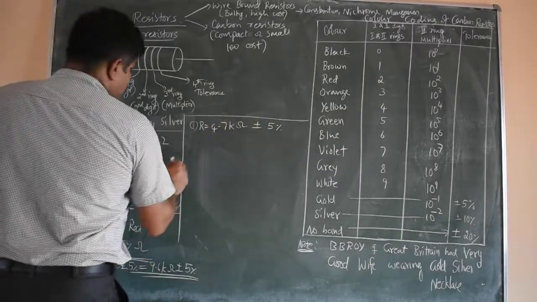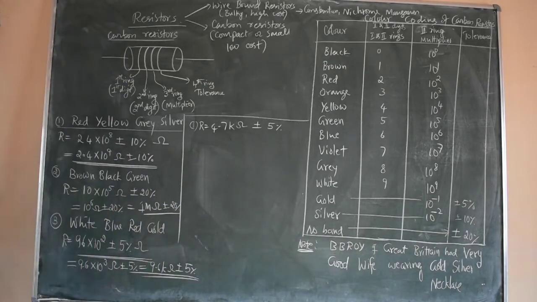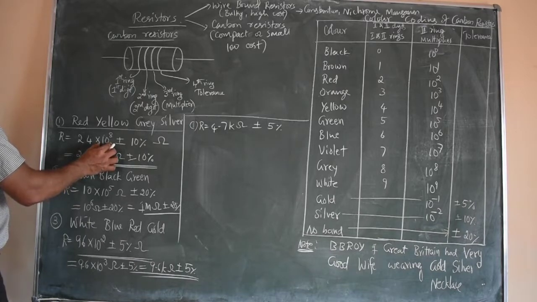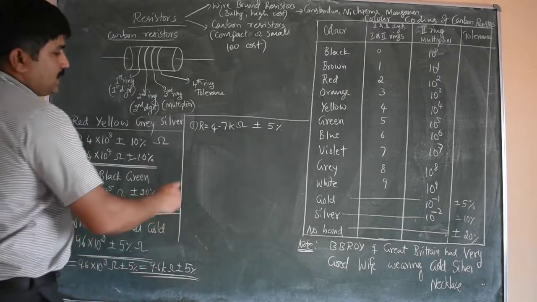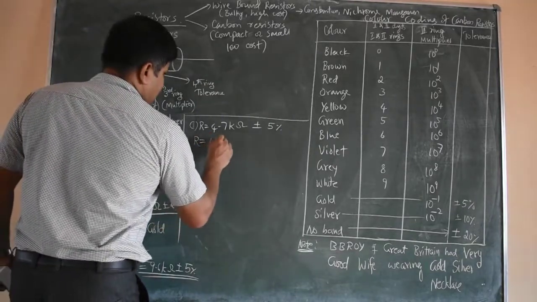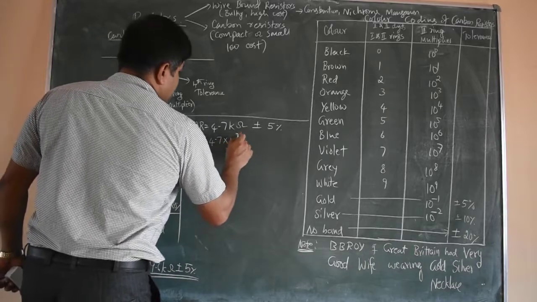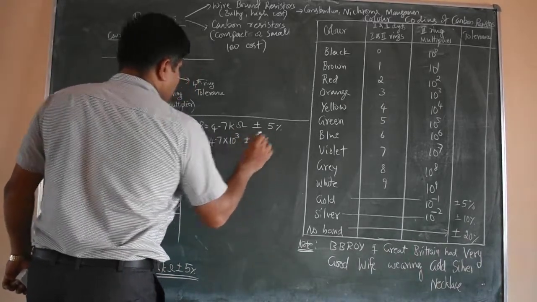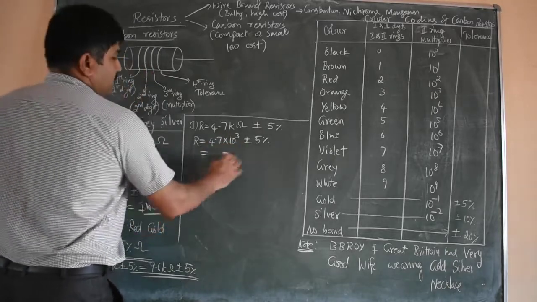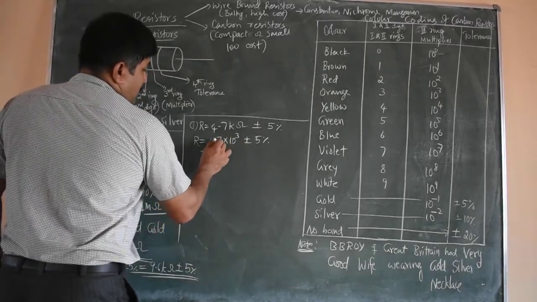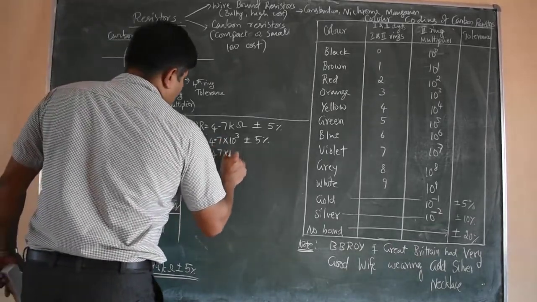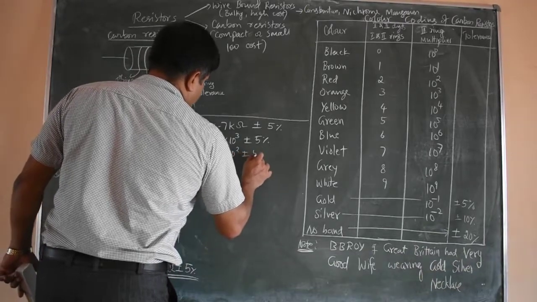I have to express the given number firstly in the form of 2 digits and a multiplier power of 10, then percentage. So this resistance value can be converted like this: 4.7 into 10 power 3 plus or minus 5%. Kilo means 10 power 3. But the decimal point is not required here, so I can write 47 into 10 power 2, plus or minus 5%.